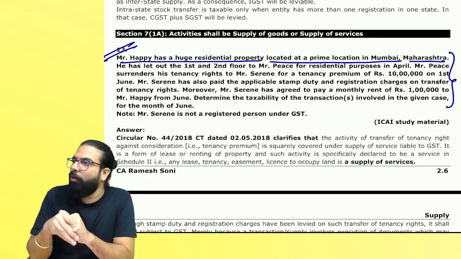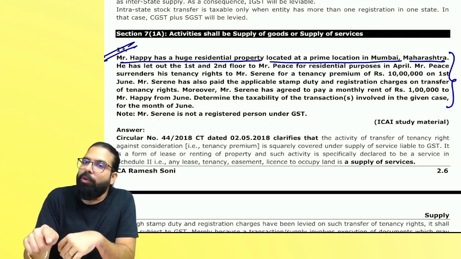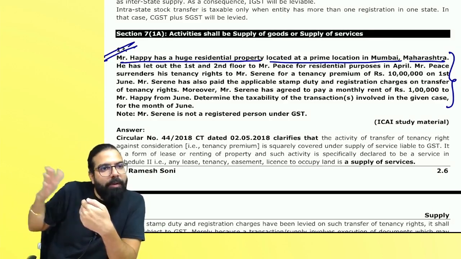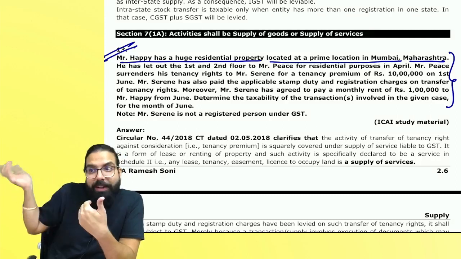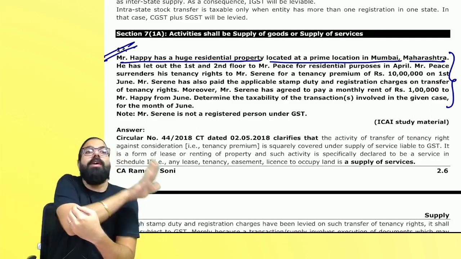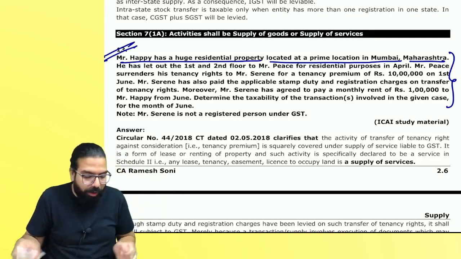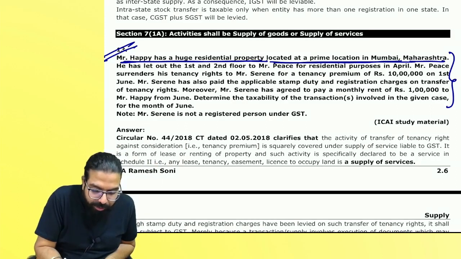Three hours are only there. Are you getting my point? If I would not have told you, what would you have done? First, you would have written about the transfer from here to here, because you don't know whether this should be written or not. And then you would have written about the second transaction. But they are asking what? Mr. Happy has a huge residential property in Maharashtra.